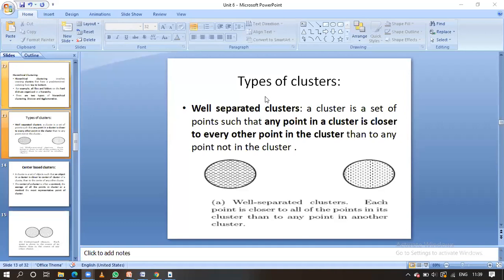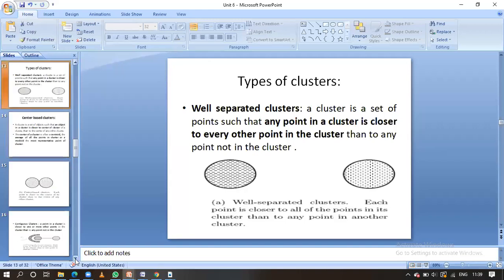Okay, the next one is types of clusters. We are in the discussion related to the types of clusters. In the types of clusters we are going to discuss well separated clusters, center based clusters, contiguous clusters and density based clusters. Let us start with the first one, that is well separated cluster.